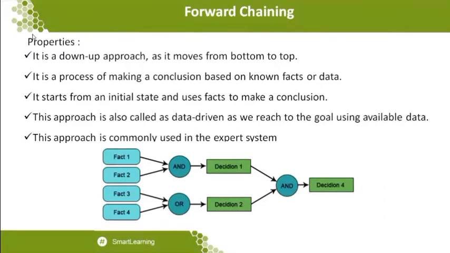So it starts from the initial state and uses a fact to make a conclusion. See, that is the specific initial state. What is the initial state? It represents some basic facts I am having. And when I go through a breadth first search, going down from one level to the next level, I get some additional facts. These additional facts give some support for the given information,